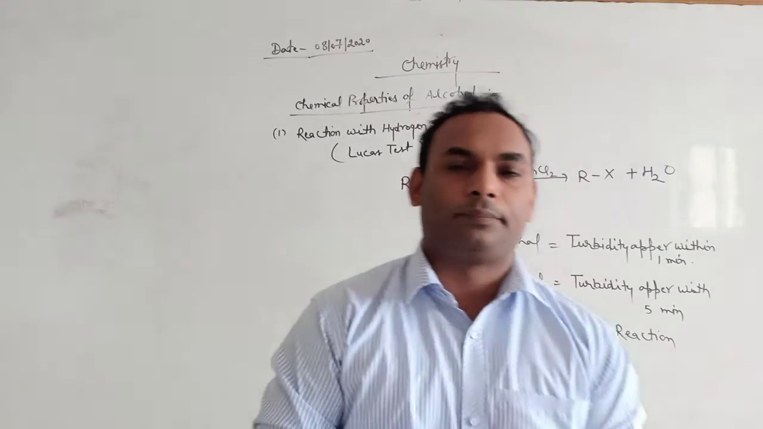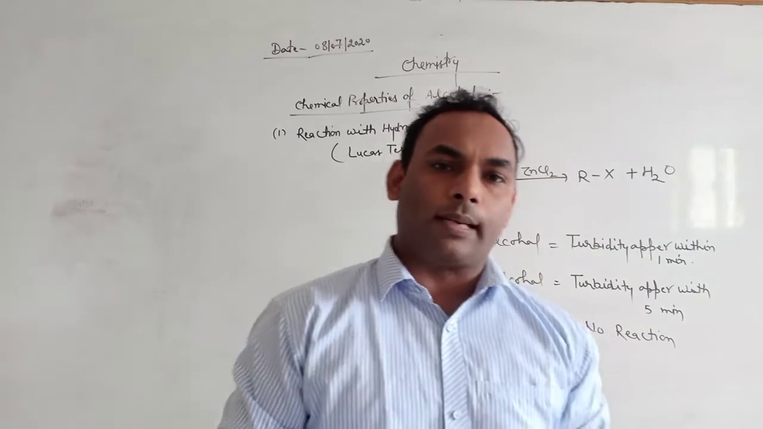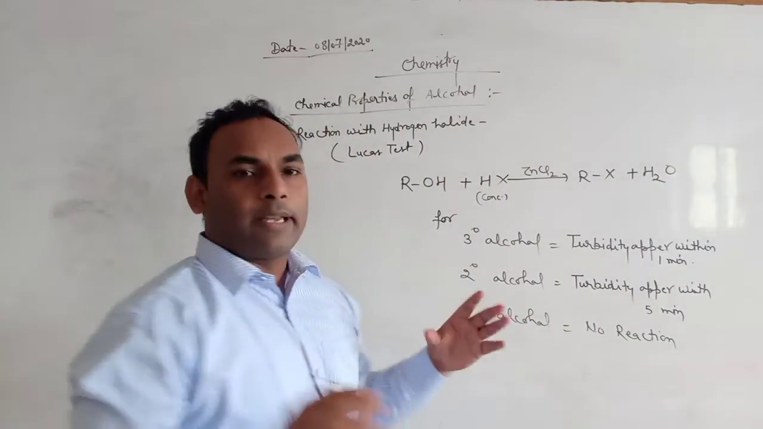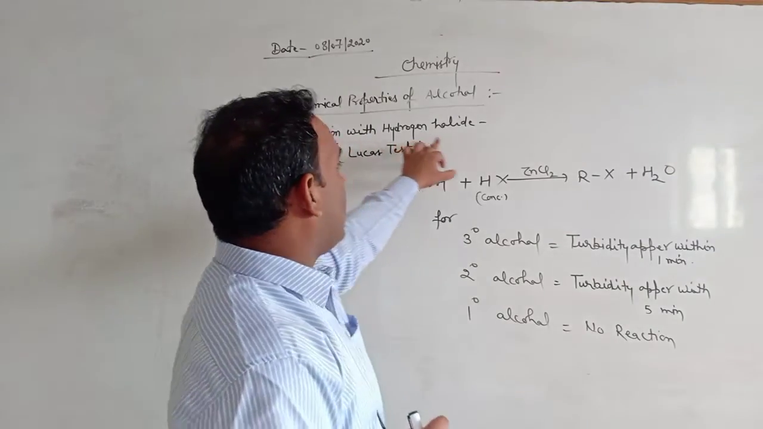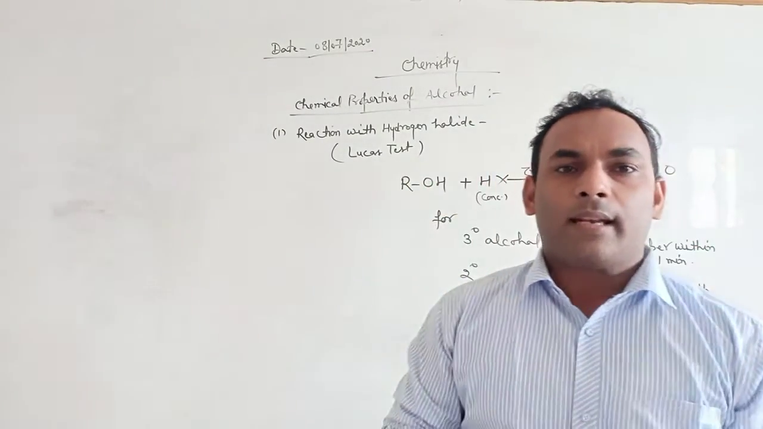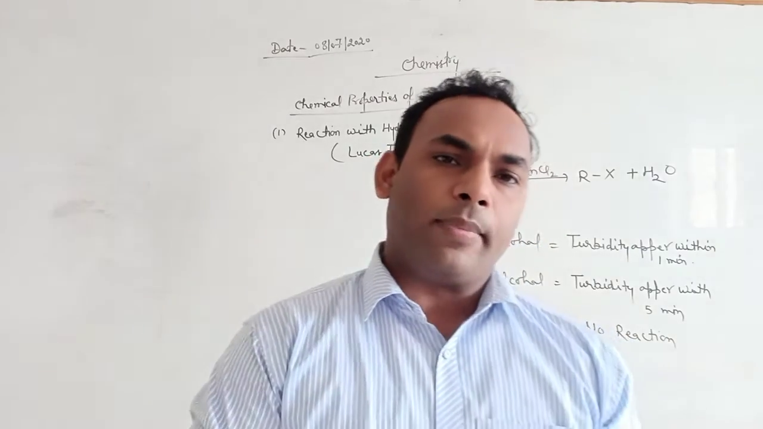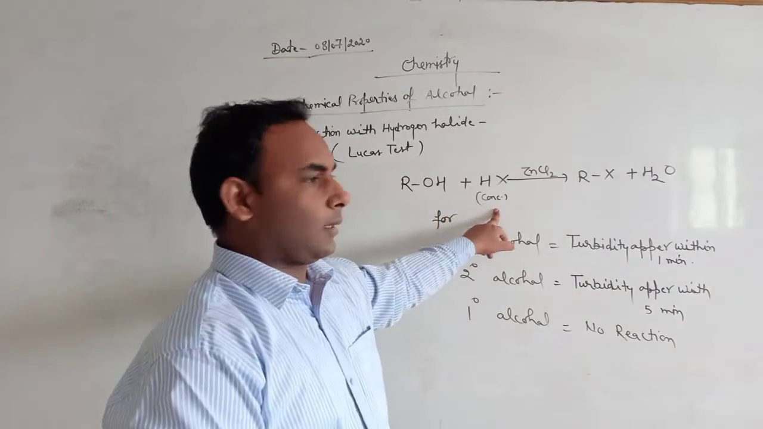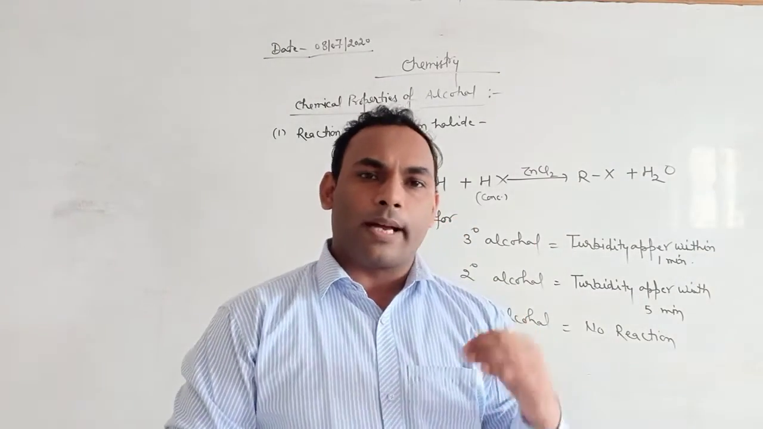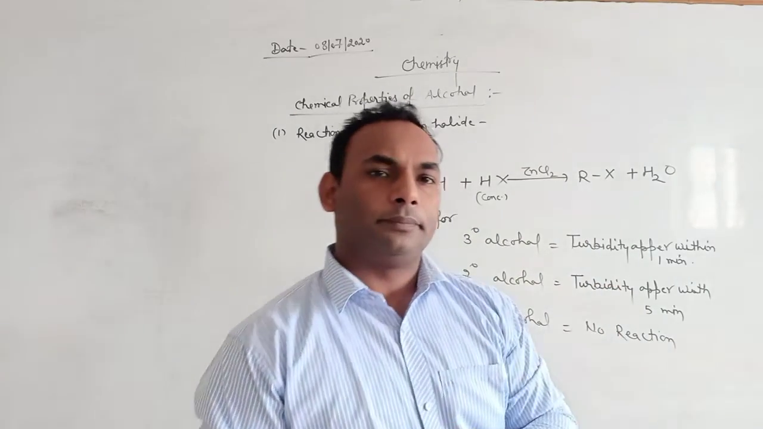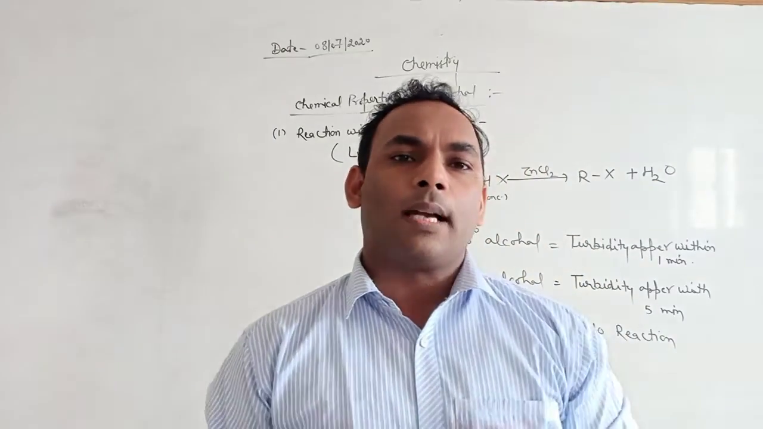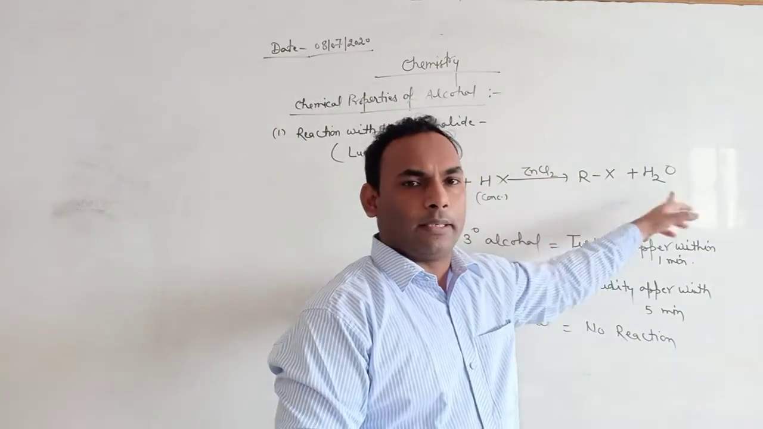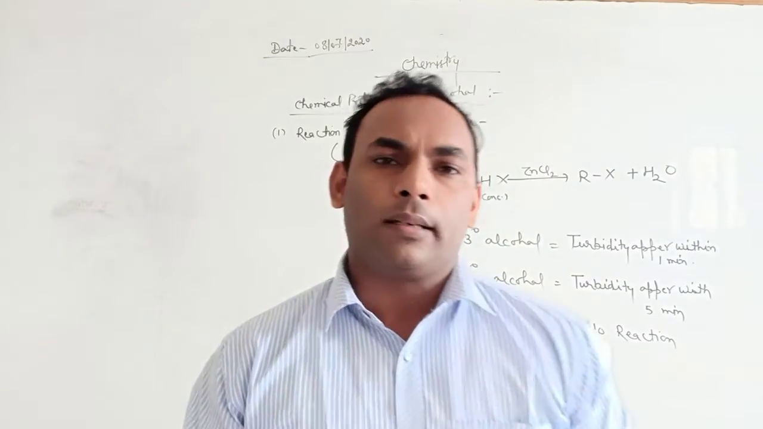Good morning, students. Today I am going to start the chemical properties of alcohols. The next chemical property is reaction with hydrogen halide. When any alcohol like primary alcohol, secondary alcohol and tertiary alcohol reacts with HX, concentrated hydrogen chloride, in the presence of zinc chloride, this reagent is called Lucas reagent. Then alkyl halide is obtained, which shows turbidity as follows.